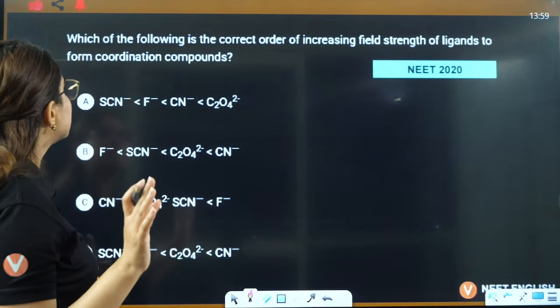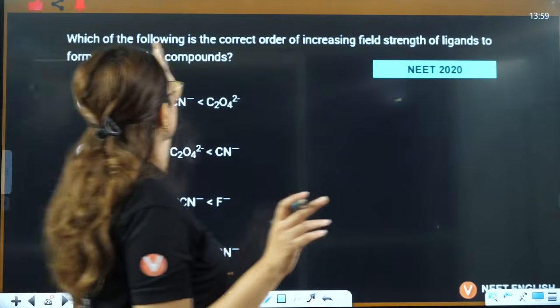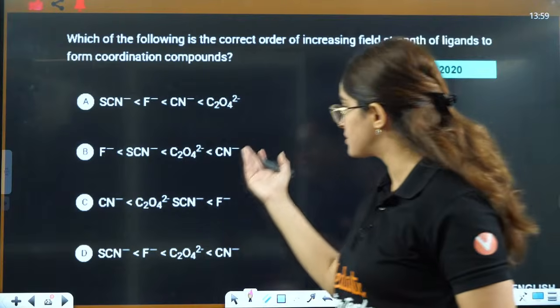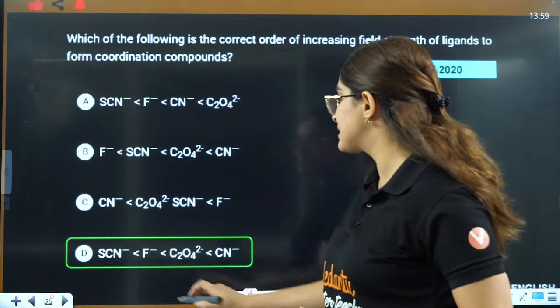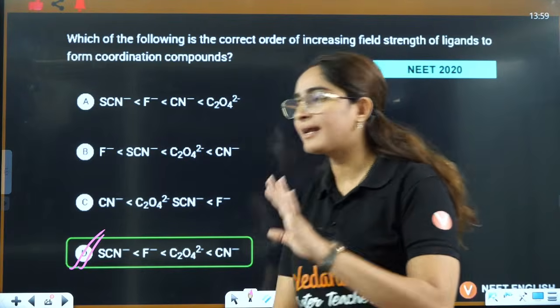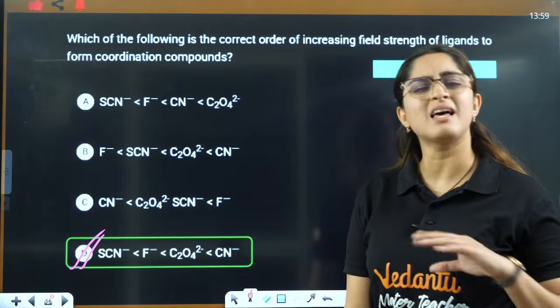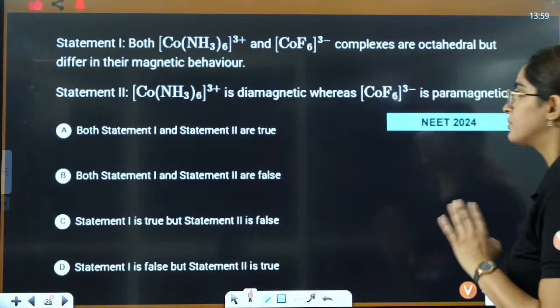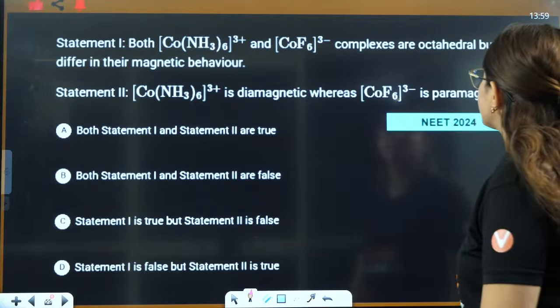Right? Now this is a direct question: which is the correct order of increasing field strength of ligands to form the coordination bond? This is a direct question here. You can see the answer will be D. This is directly from the spectrochemical series. There is no need, you just need to learn the spectrochemical series and that's it.